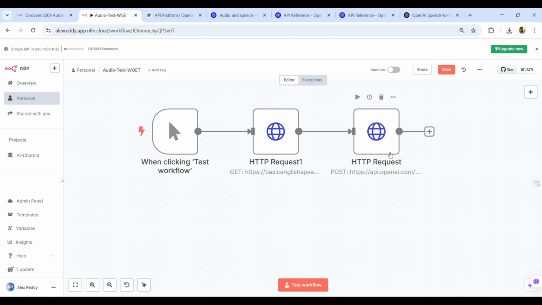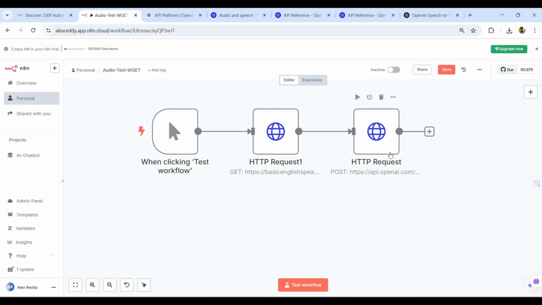The third node is the most important one, which will take the audio file and convert it into a text file by using the RESTful, that is nothing but the OpenAI endpoint, where we try to specify the OpenAI API key. All these things we try to see.